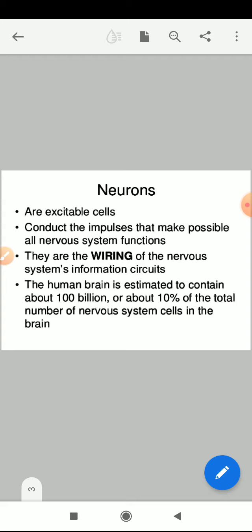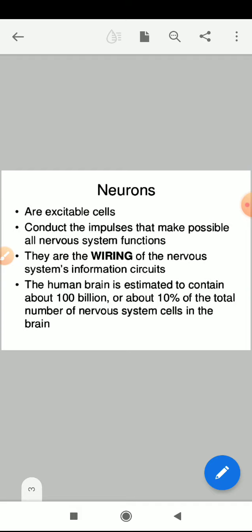As we know, in our home there is a controlling unit, the circuit or meter board, from where all the current is passed through the entire home. Like that, here also the neurons of the nervous system act as the wiring which carries the information, like electrical charge in the form of information. The human brain is estimated to contain about 100 billion